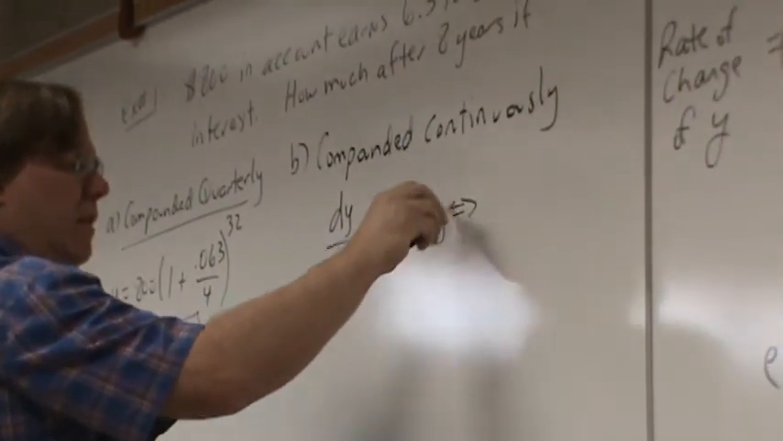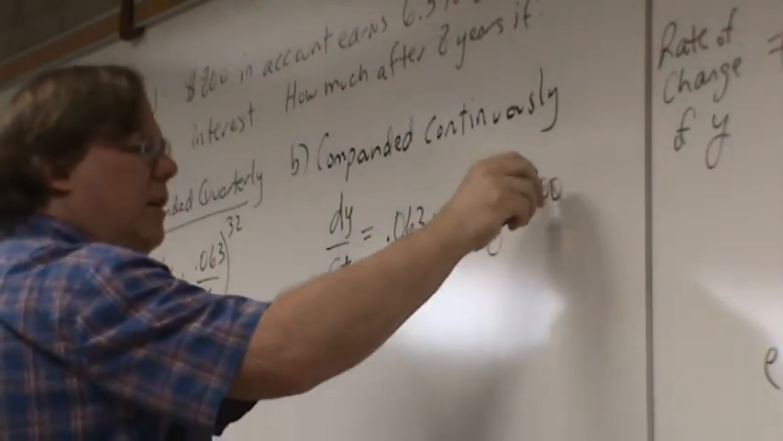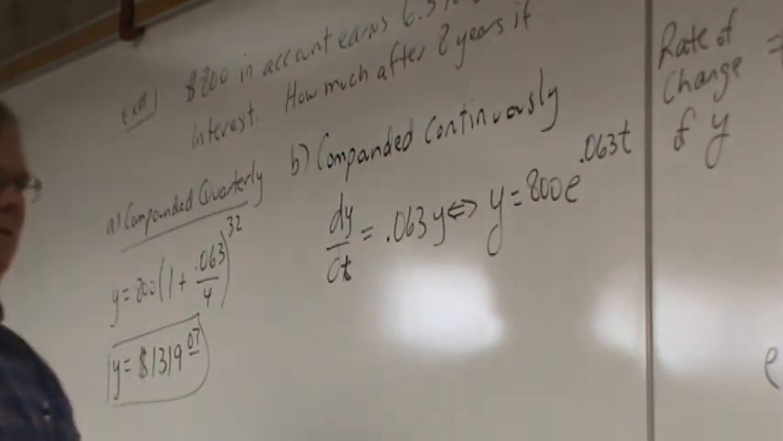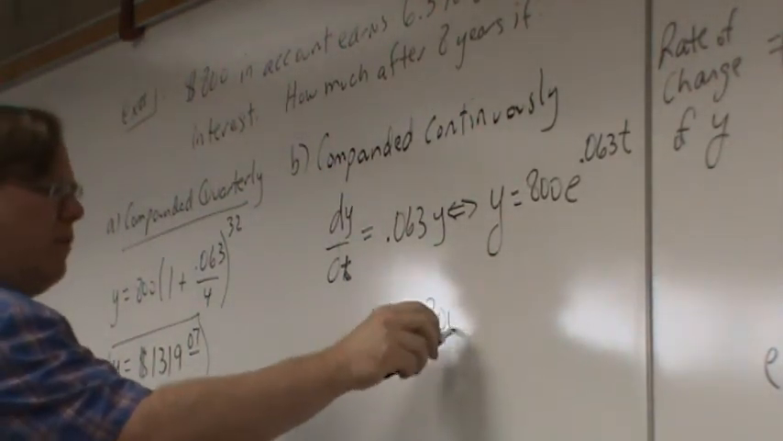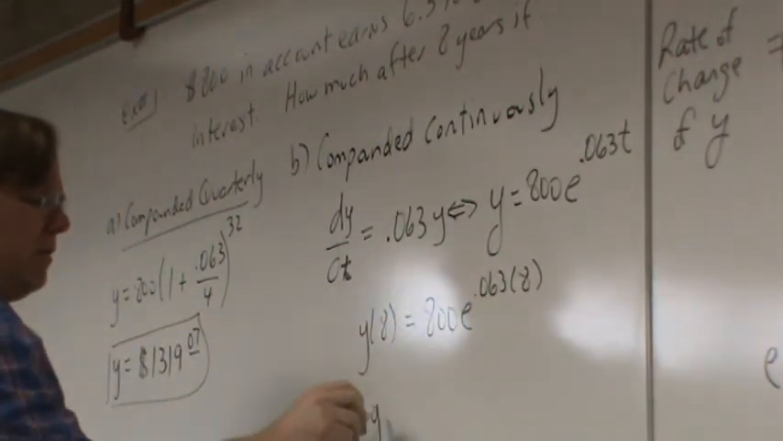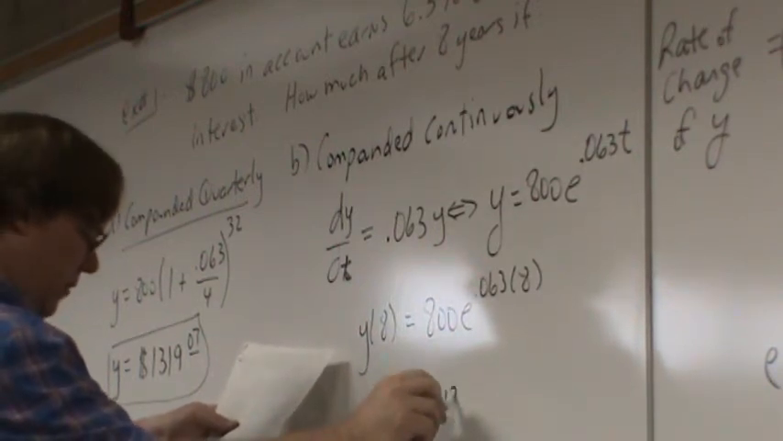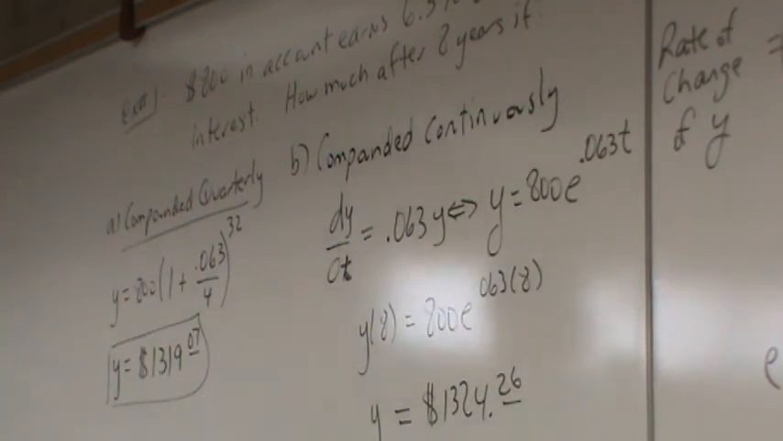And so this solution is going to be y equals, how much did I start with, $800, e to the 0.063t. And so y of 8 is going to be 800 times e to the 0.063 times 8. And so my money ends up being $1,324.26. So yeah, you earn $5 more over the course of 8 years.